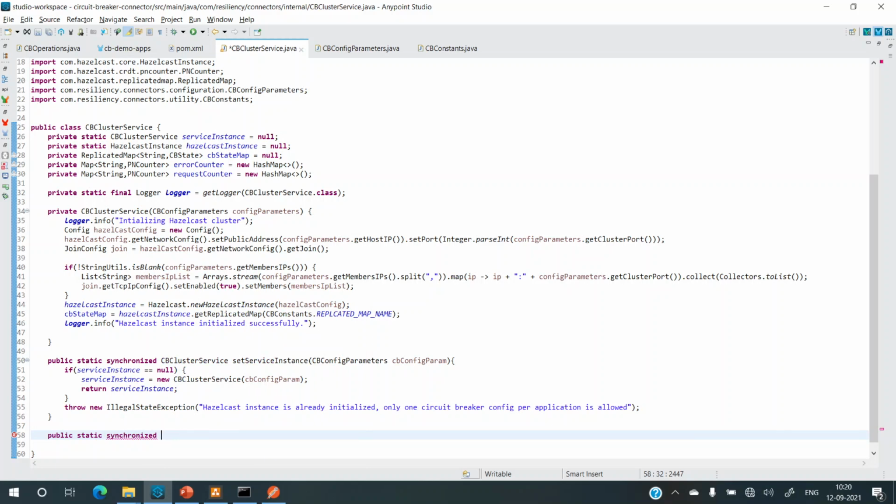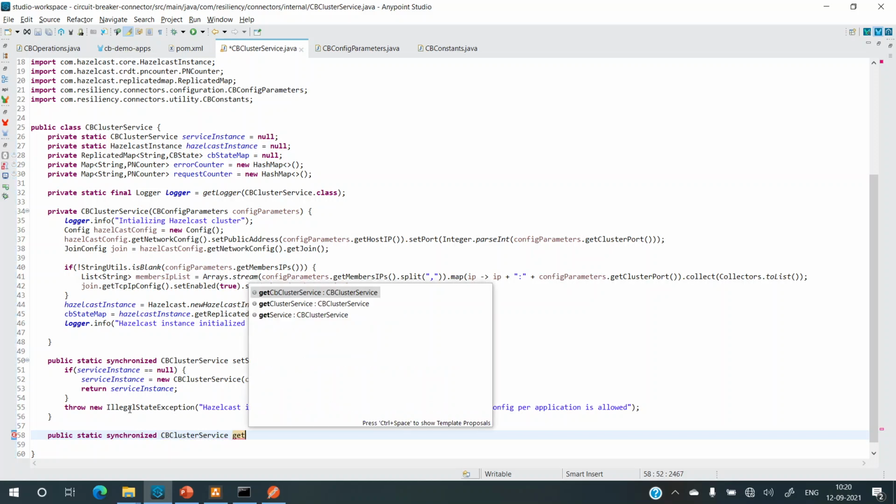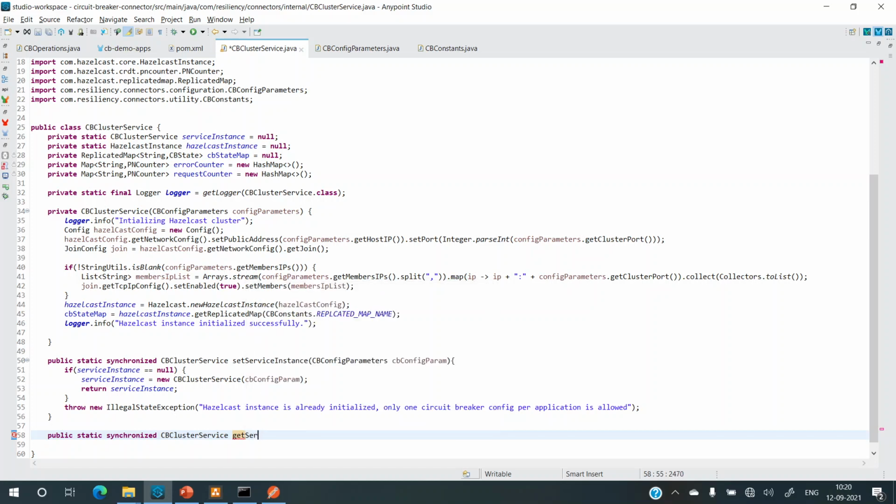It should return CBClusterService. Although we might not need it, it's just good to have this. I'll write it as get service instance, and then we'll return the instance.